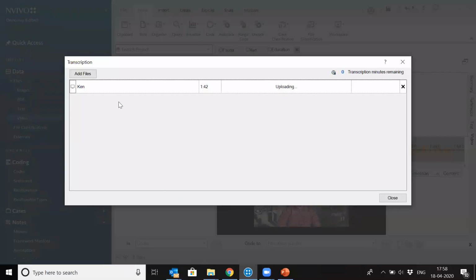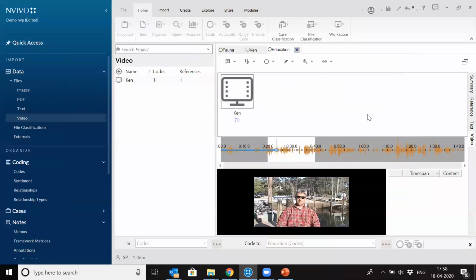So it's saying around this something, so it can transcribe it for me, right? I have 0 transcription minutes remaining here, but even if you try the trial version, you will get 15 minutes free of cost, that you can try for yourself. The transcription transcribes English and Hindi languages, and it transcribes with 90 to 95% accuracy.